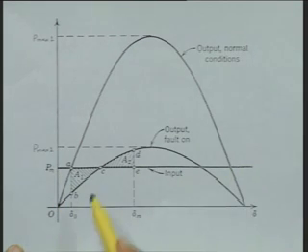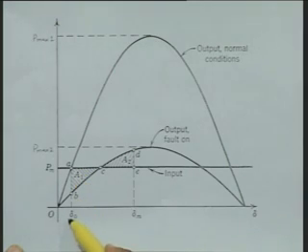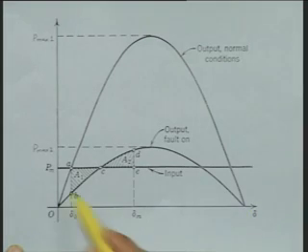The initial operating angle is delta naught, where the pre-fault power angle characteristic intersects this.